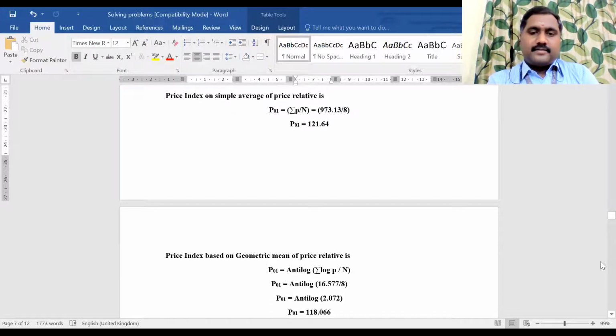Sir, I have a doubt. Yes, Sneha, tell me. Do we stop at the anti-log 2.0472, or should we do the other step also? You should still do the other step. That is the final answer, right?